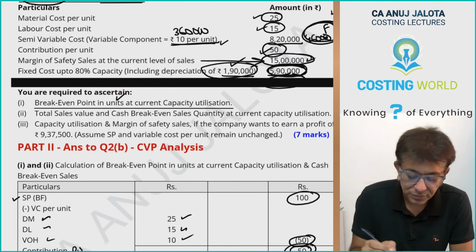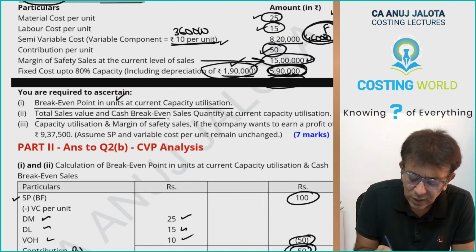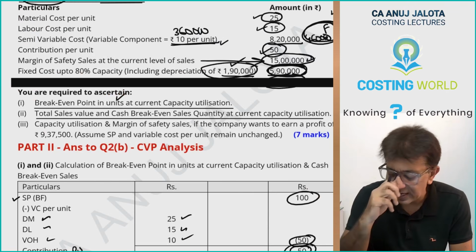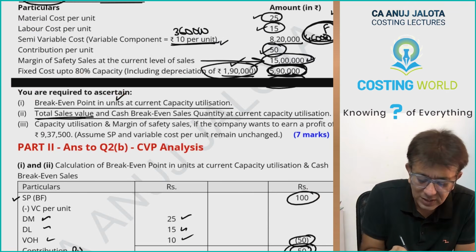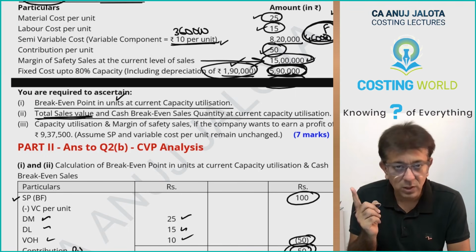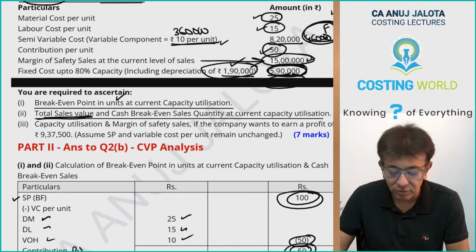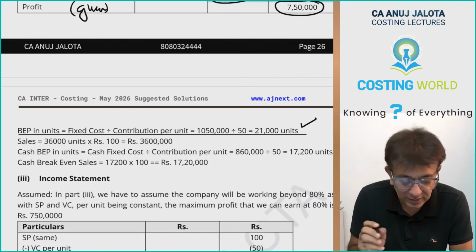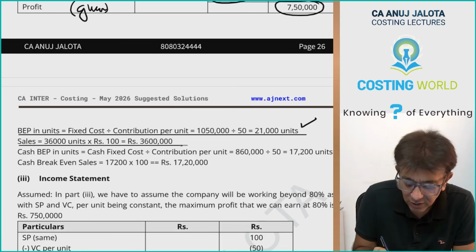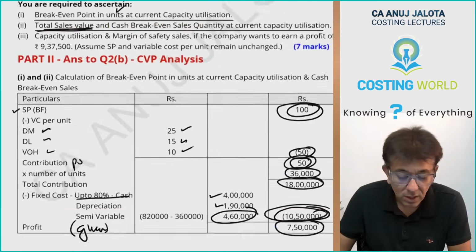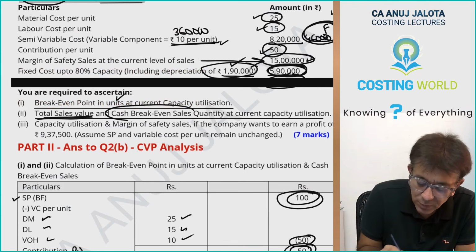Second thing: total sales value and cash break-even sales at current capacity utilization. Total sales value, 36,000 units, you are selling at 100. So therefore total sales value will be 36 lakhs. That is whatever I have written over here. Okay, first thing.